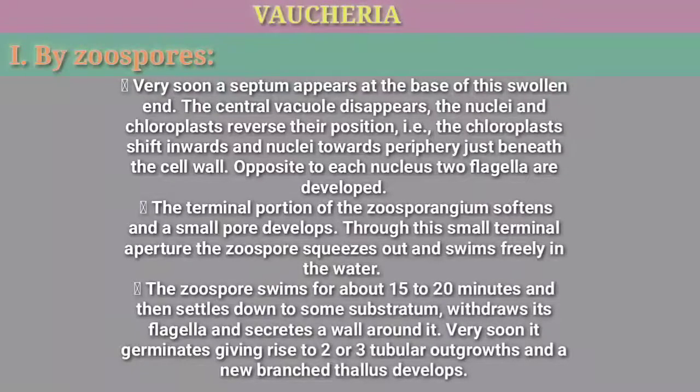The zoospore swims for about 15 to 20 minutes and then settles down to some substratum, withdraws its flagella and secretes a wall around it. Very soon it germinates, giving rise to 2 or 3 tubular outgrowths and a new branched thallus develops.